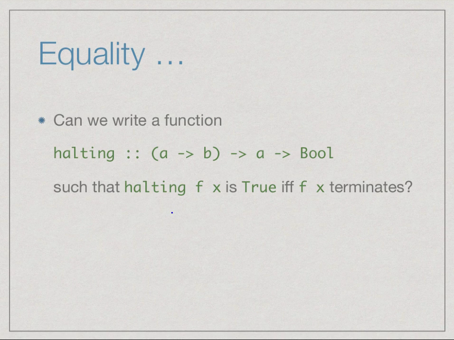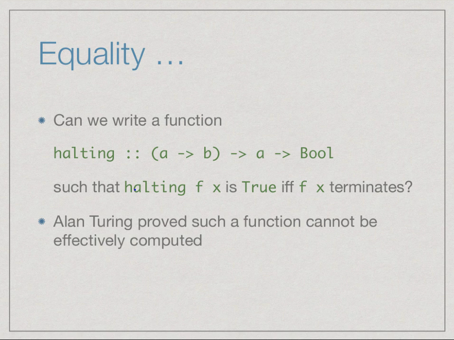In other words, we need to write a function such as halting, which will take a function and an input, and tell us, yes, f terminates when evaluated on x. So halting f of x is true provided f of x terminates, false otherwise. This is the minimum that we need in order to even address the issue of how to compare two functions. And what Alan Turing proved is that this function cannot be computed. This is his famous result about the halting problem. There is no algorithm which can determine whether another program and an input to that program halts or not.